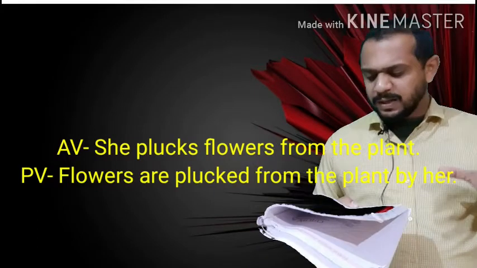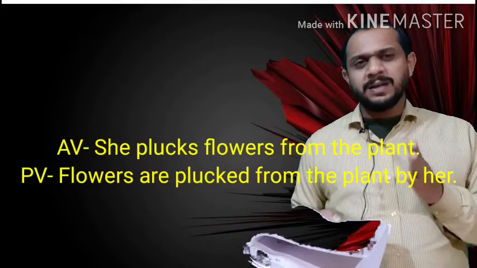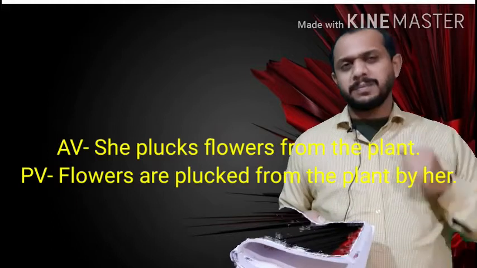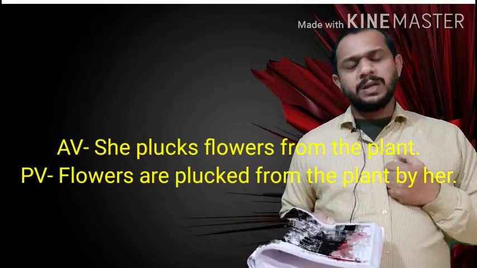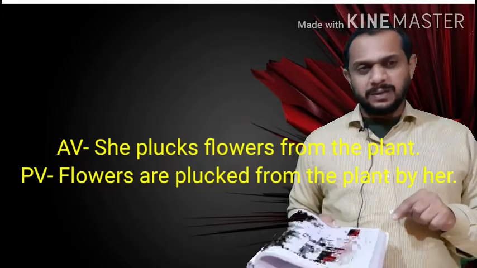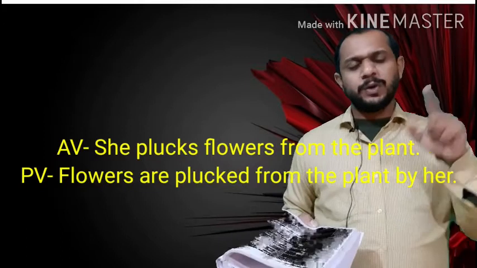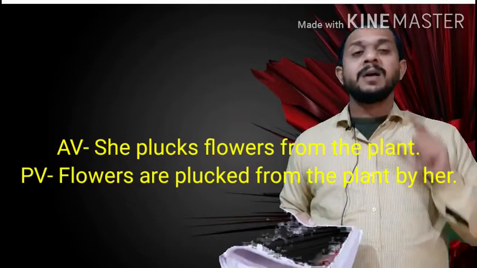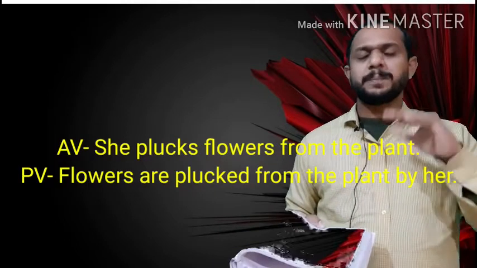So here flowers, yes, flowers. So we will keep flowers in place of the subject. We keep the object flowers in place of the subject. Then what is the rule? If you have been given active voice of simple present, then where to pick the helping verb? We are going to pick the helping verb from its next, means present continuous, which is M R. Flowers, S, you have seen S means flowers is plural in number.